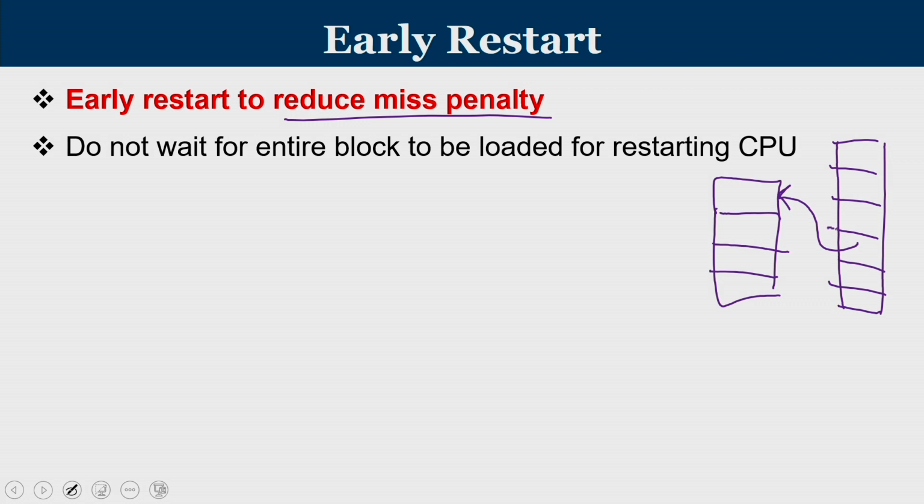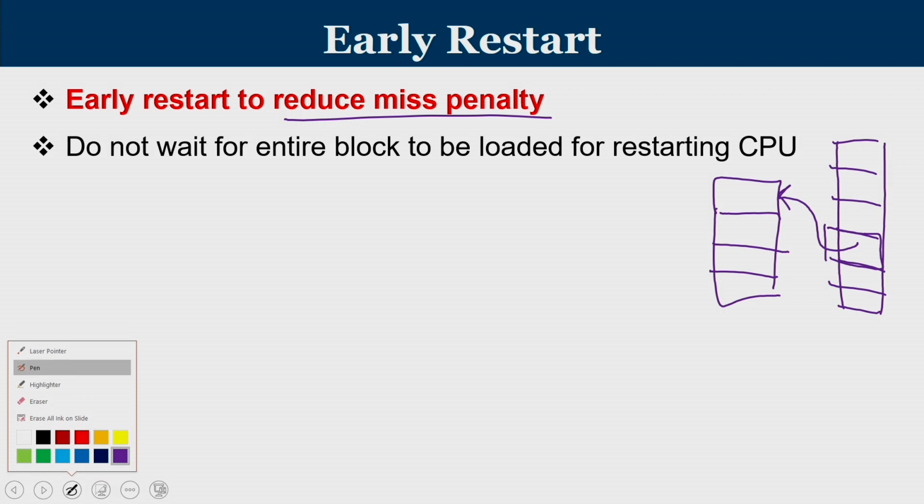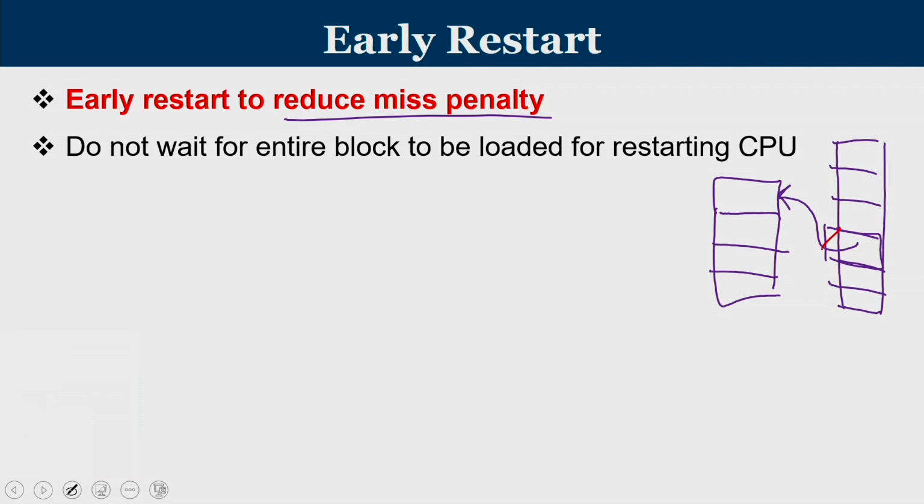Now the contents of this main memory location, we cannot transfer all in one stretch. It is limited by the bandwidth of the bus that connects main memory to the cache memory. Imagine your block is 64 bytes and your bus is only 8 bytes.